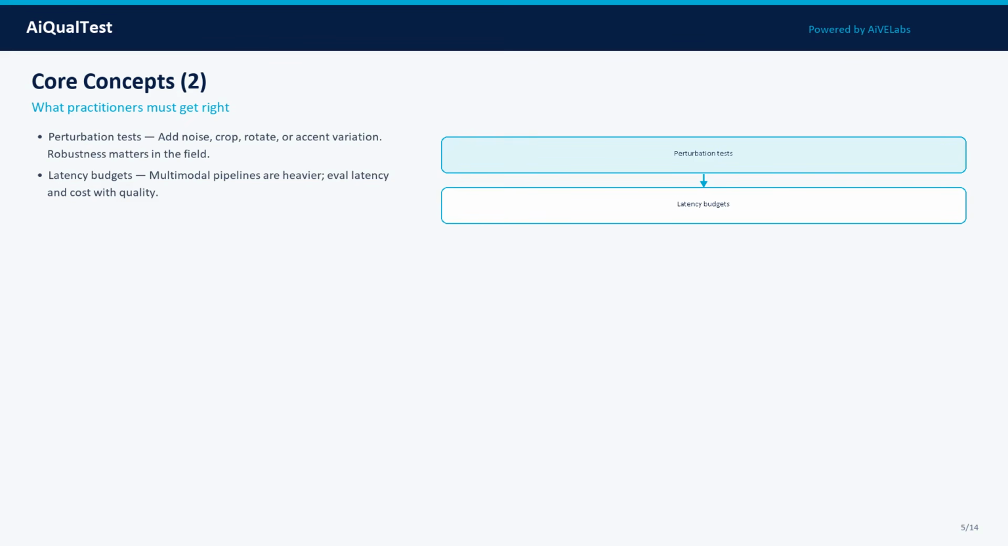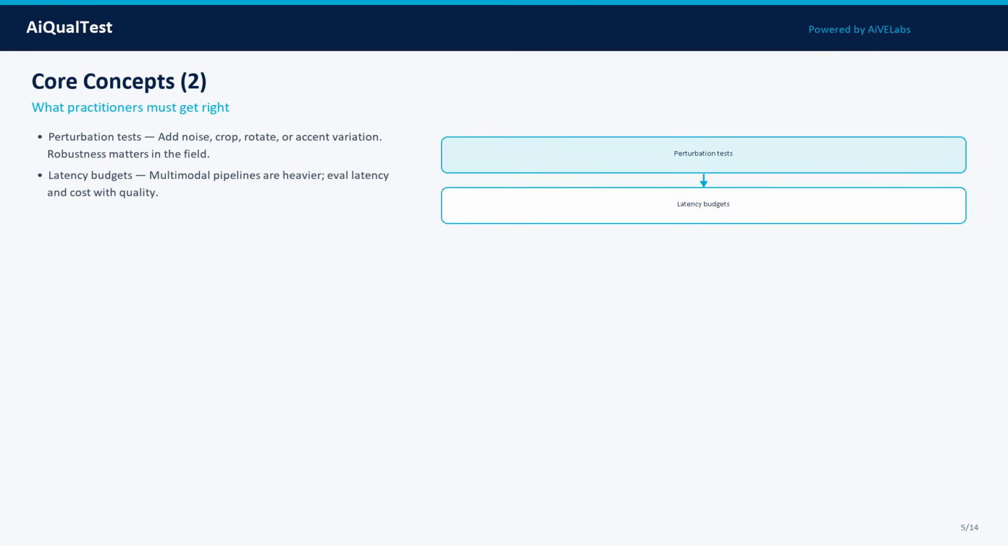Concept 3: Perturbation tests. Add noise, crop, rotate, or accent variation. Robustness matters in the field. In practice, treat this as a measurable property: define what good looks like, attach evidence, and track it across model, prompt, data, and tooling changes.